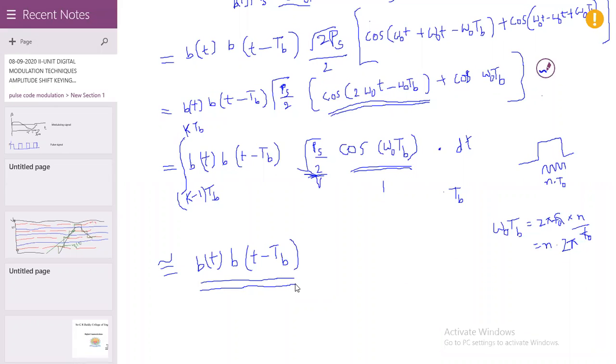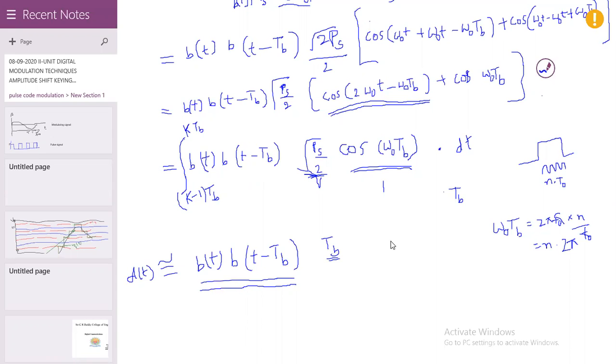Therefore, the output of the integrator is approximately equal to B of t into B of t minus TB, with TB duration. You will get the output of that signal. This is d of t. So this is the derivation part of that receiver.